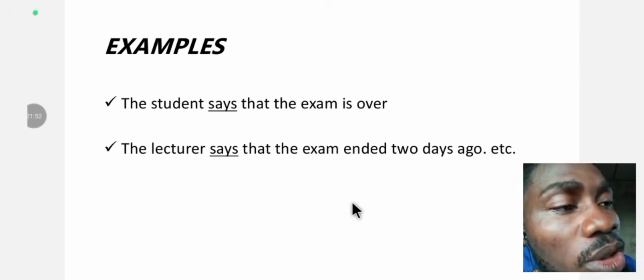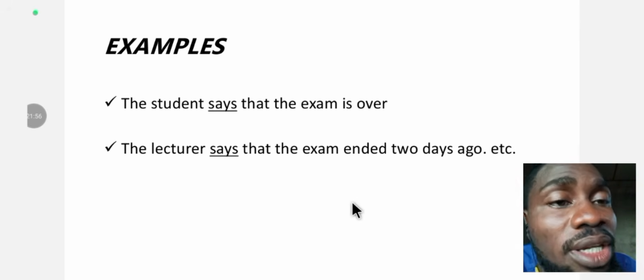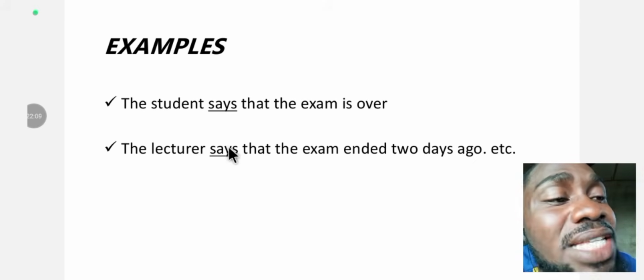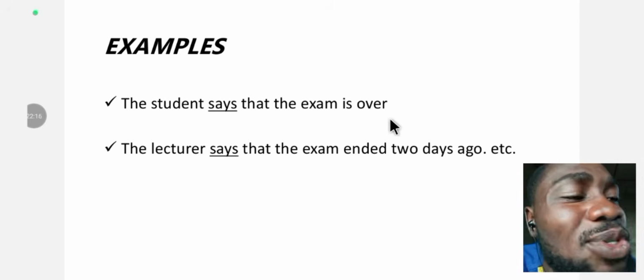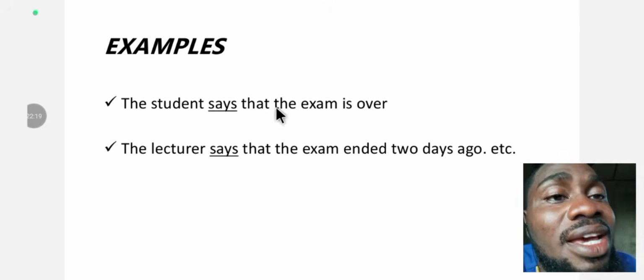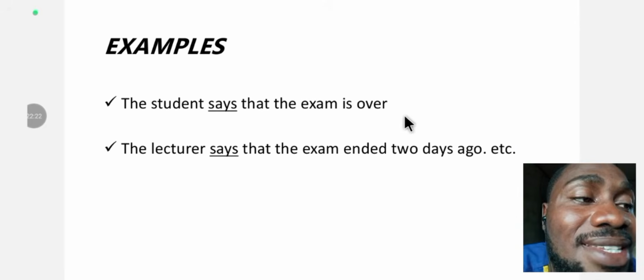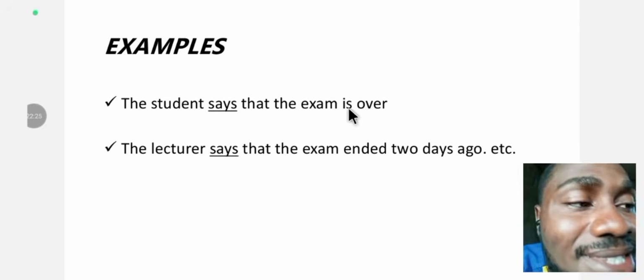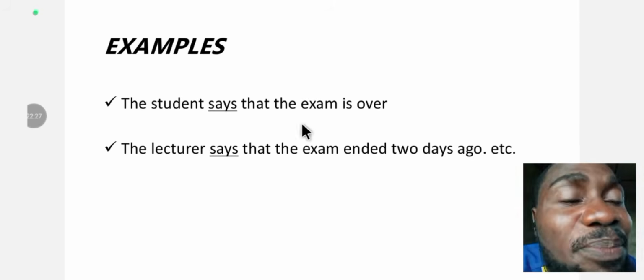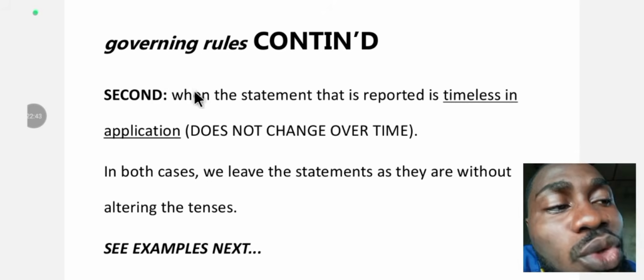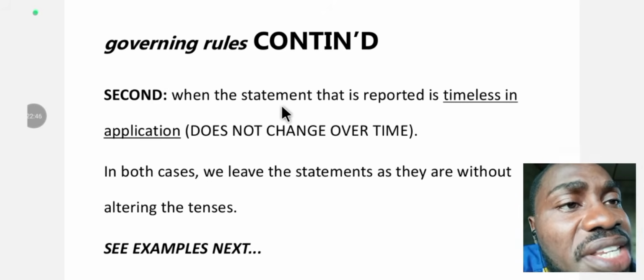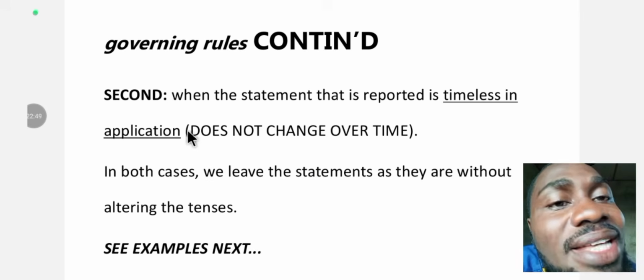So you have to be aware of this in your exams. When you see such in your exam, you take the present tense form. That present tense form usually ends in s. Take note of that. It's not the student say that the exam is over. No, it usually ends in s. The student says that the exam is over. The man thinks that the exam is over. The principal likes the students. It always ends in s, the present form. The second exception to the third rule is when the statement that is reported is timeless in application.